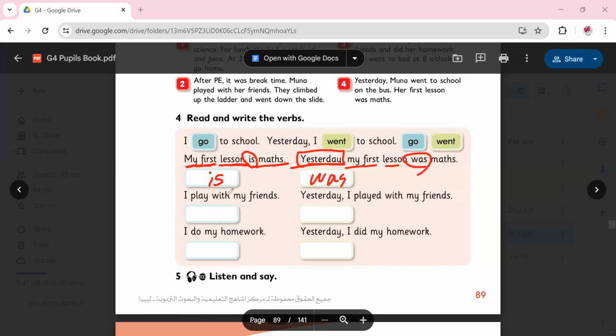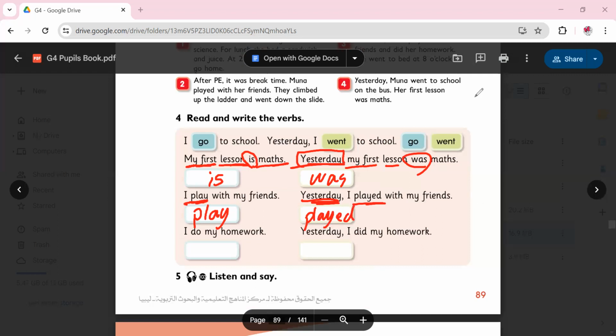Second sentence, I play with my friends. Where is the verb? Take a moment and think. Play. I play with my friends. Play is the verb. Yesterday, this is the key. Yesterday, I played with my friends.